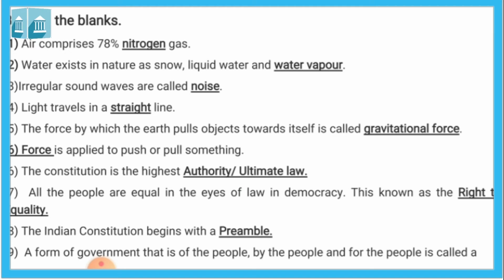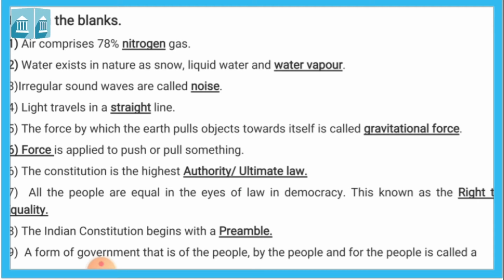6. Dash is applied to push or pull something. If we want to push or pull something, we need force. Force is applied to push or pull something. Sixth, the Constitution is the highest authority or ultimate law.